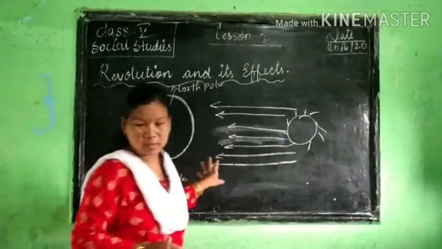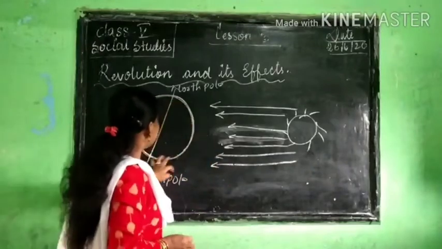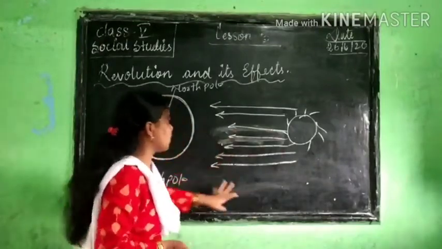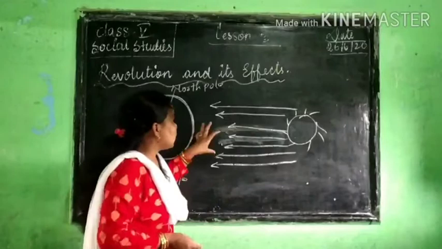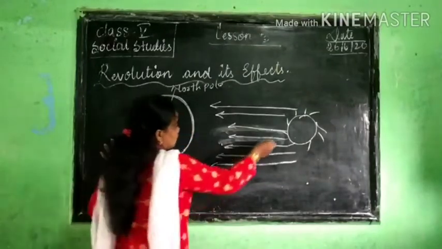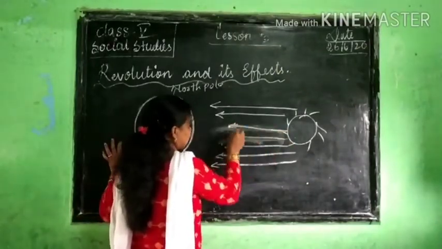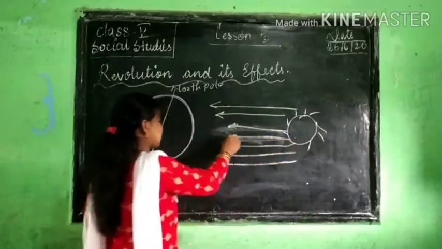Now you see, our earth is revolving around the sun. Here you look at, this is sun rays coming.